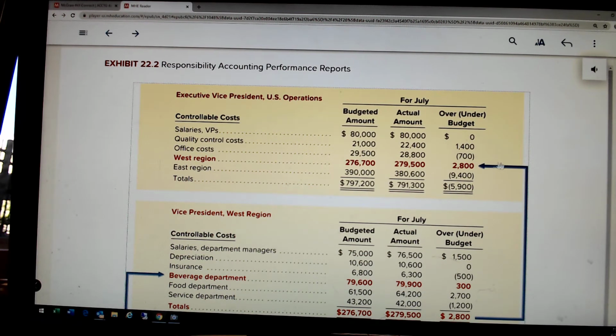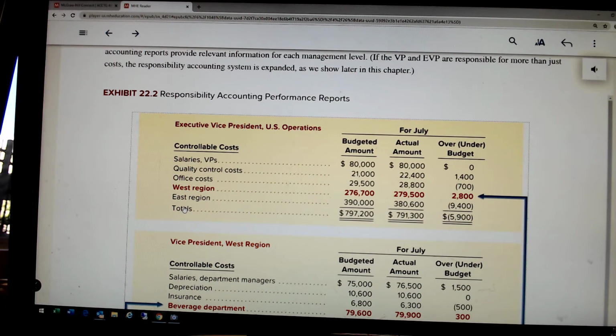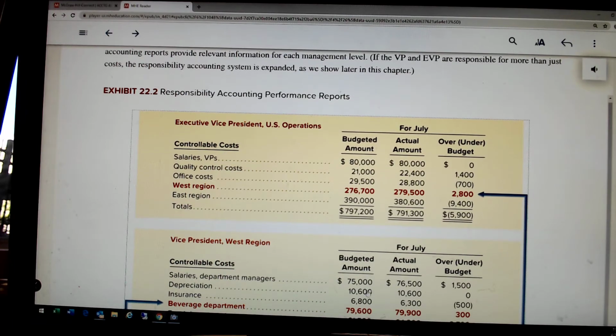And it could keep going up. If we gave the president a report, it would include the totals of the executive vice president, which include everything below it. His totals have a line item for the guy below him, which includes a line item for the guy below him.